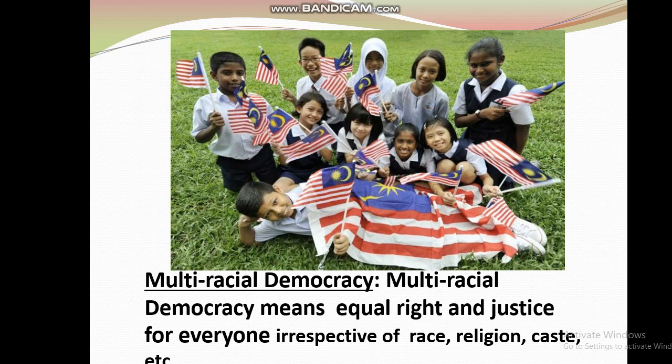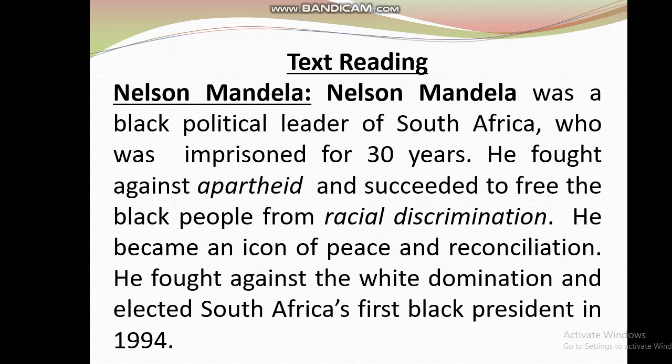Now look at the picture. Multiracial democracy. These are pictures of children who are from different religions, and that's a multiracial democracy. Though they are from different religions or different races, there is unity. So multiracial democracy means equal rights and justice for everyone. You understand?